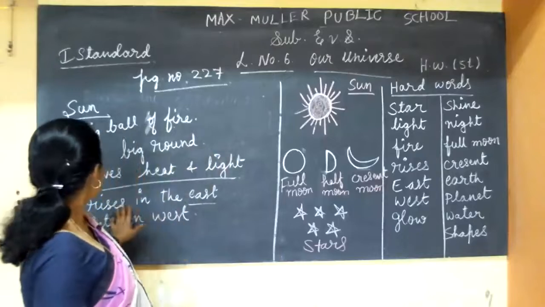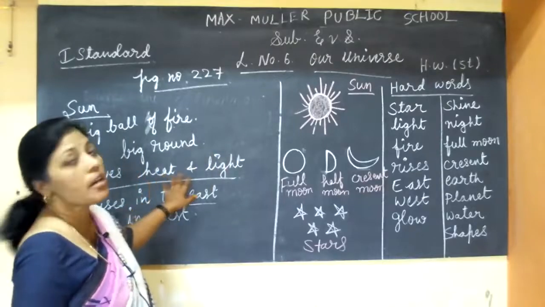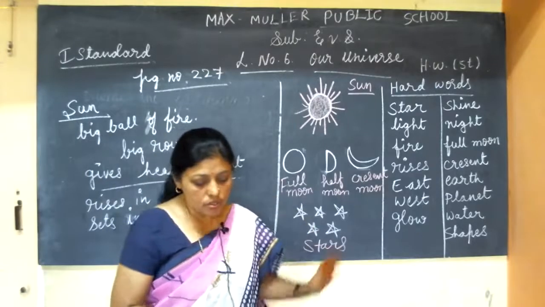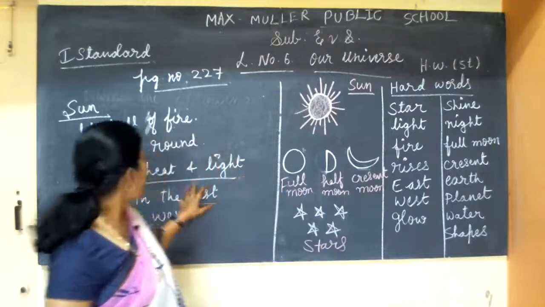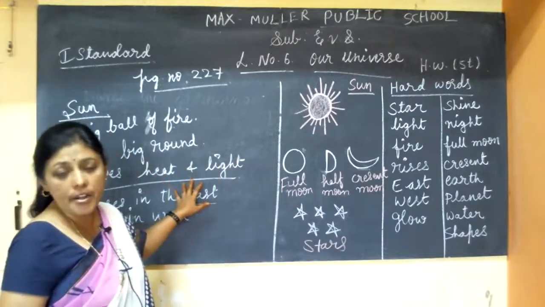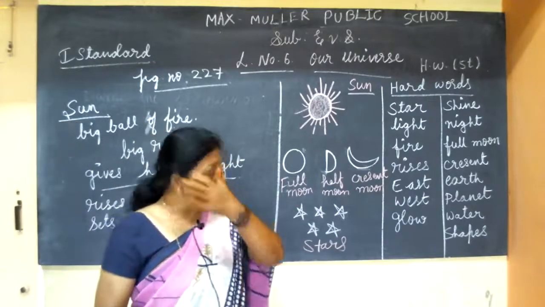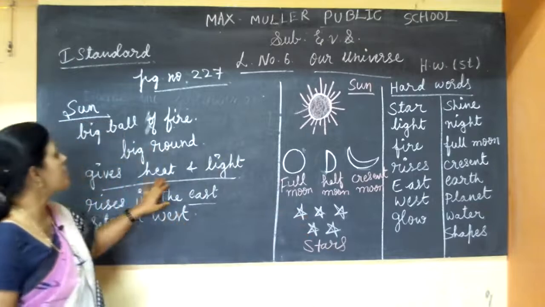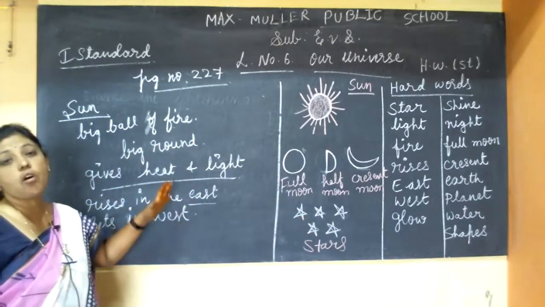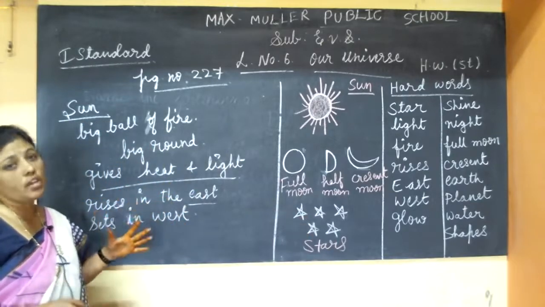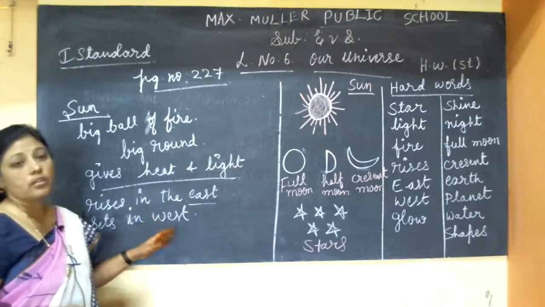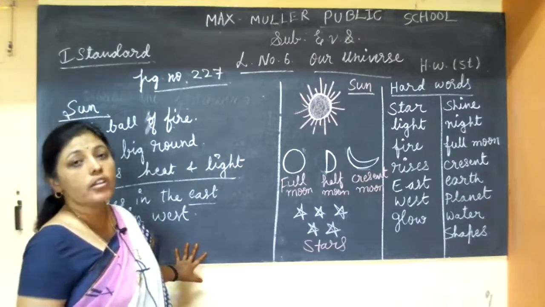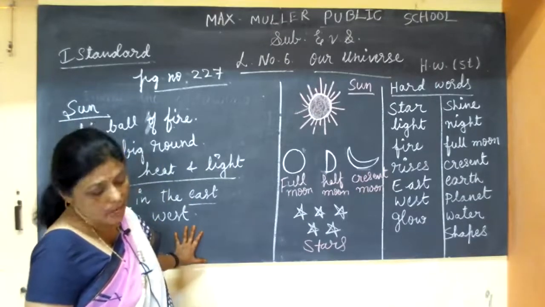So, when the sun rises, it gives heat and light, isn't it? That makes our day warm and bright. It makes our day warm, and we do all the things, whatever work we are having. All those things we do in the daytime only.